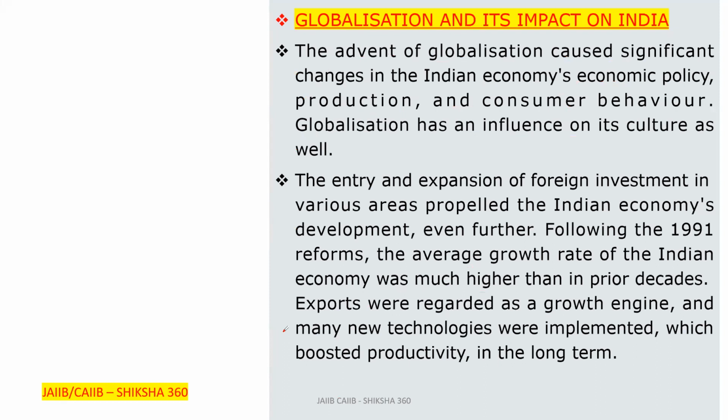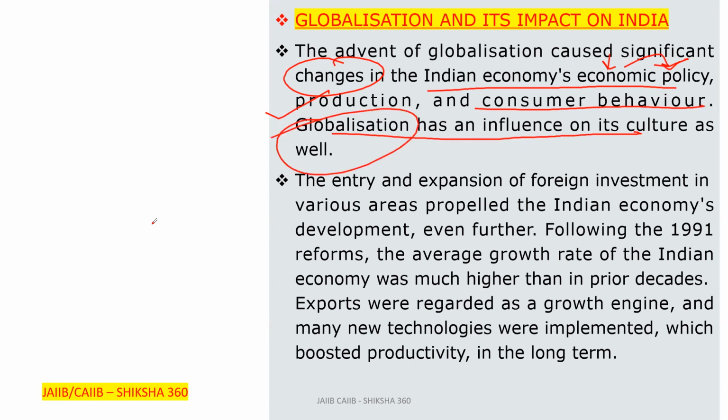Globalization and its impact on India. Clear? What is the impact of globalization on India? The advent of globalization caused significant changes in the Indian economic policy, production, and consumer behavior. Globalization further has an influence on its culture as well. The entry and expansion of foreign investment in various areas propelled Indian economic development even further.